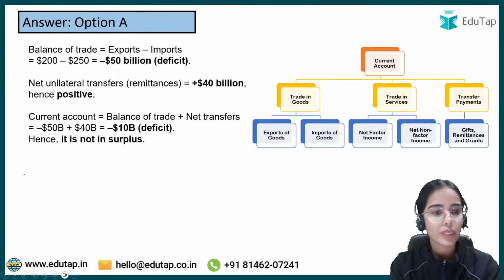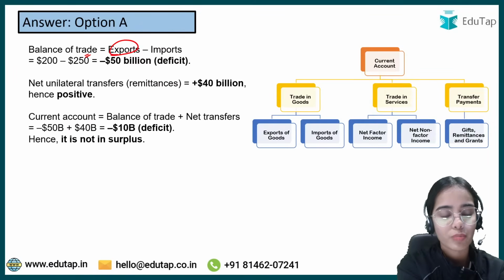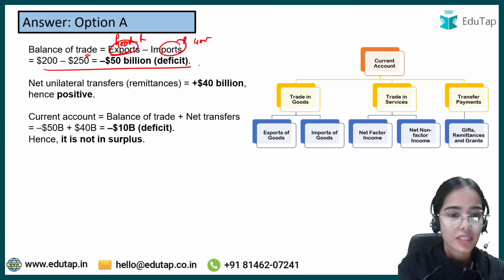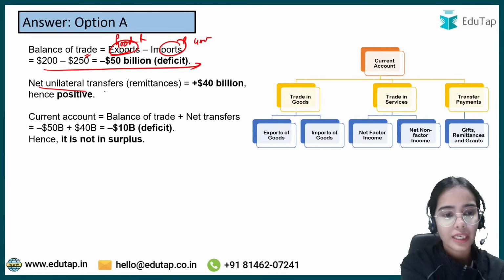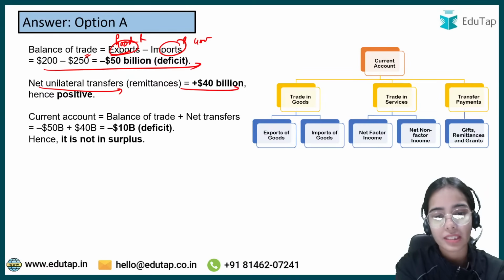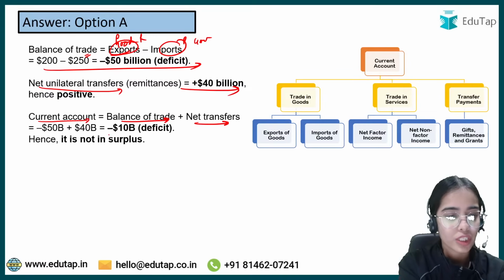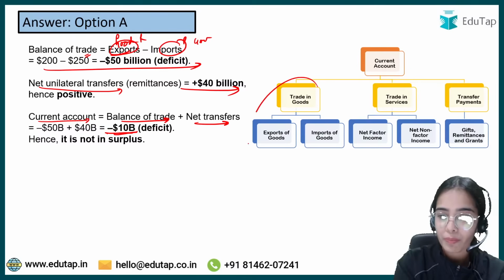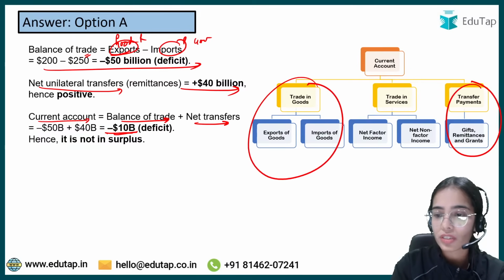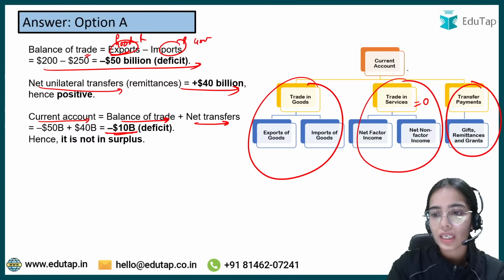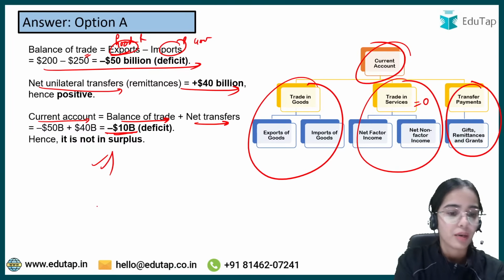Okay. So here you can see that the balance of trade is the export receipts from the goods minus the import payments for the goods. So that is $50 billion, that is in deficit. Net unilateral transfers or the transfer payment is positive. The current account is the balance of trade plus net transfers, so that is negative. Trade in services is not given, so we will consider it 0. So the current account is in deficit of $10 billion.